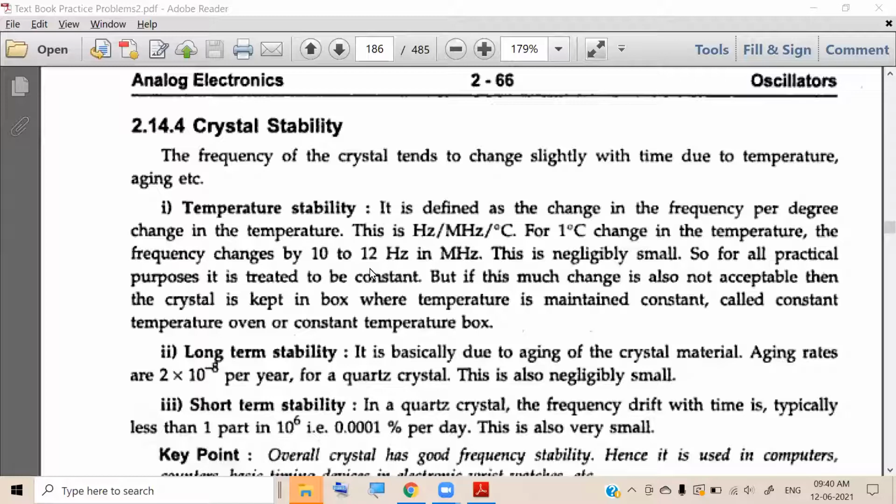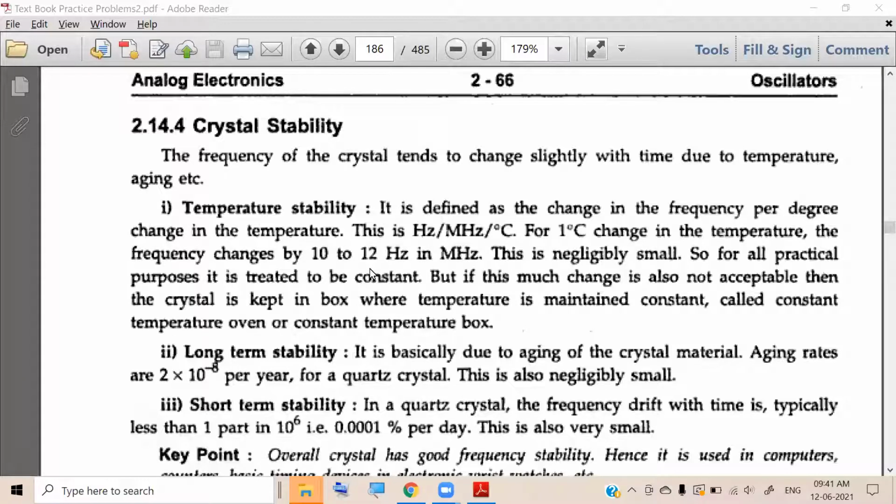Then what happens again is, with respect to time, the frequency drifts. So far we discussed temperature and aging. Now we are going into the drift in frequency with respect to time. As time goes on, it means you are using the crystal for 1 year, 2 years. You have a warranty, isn't it?